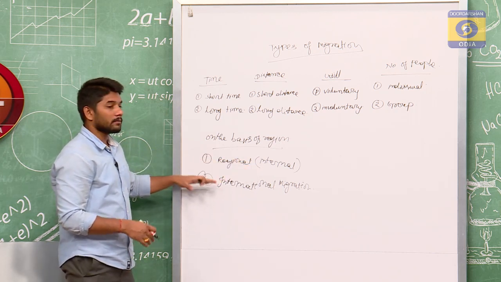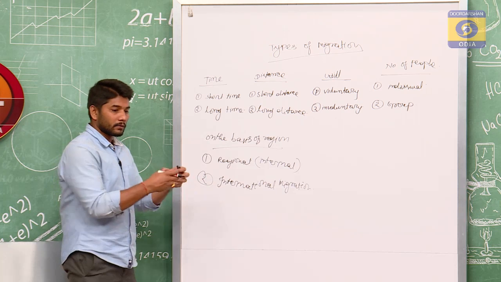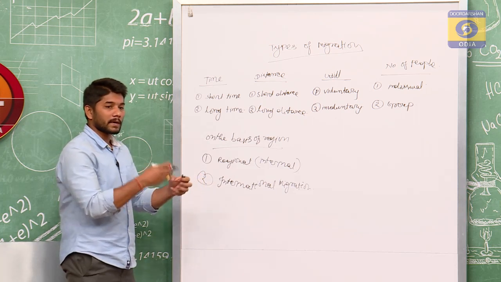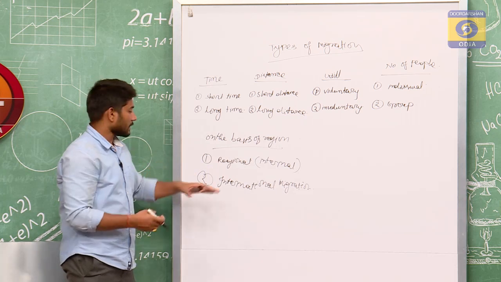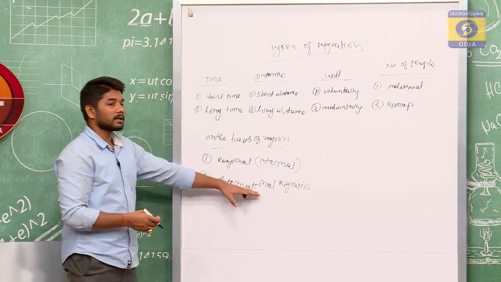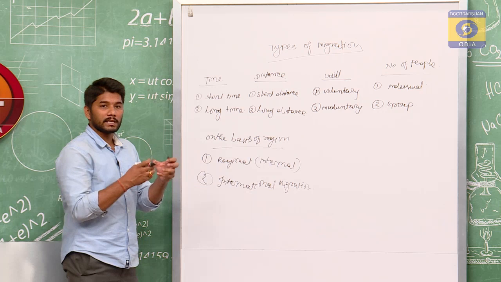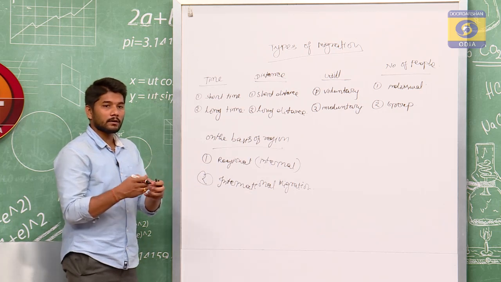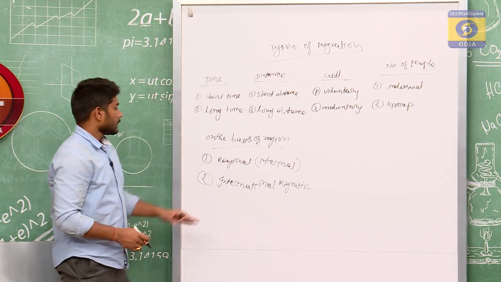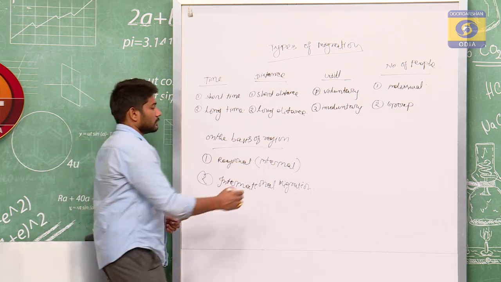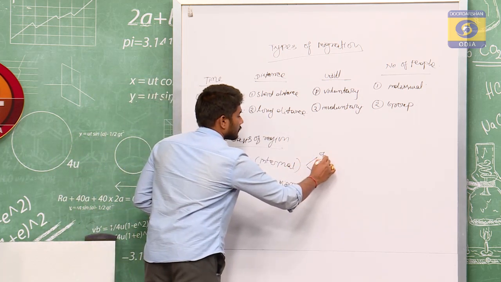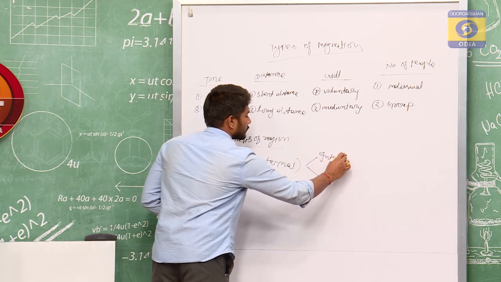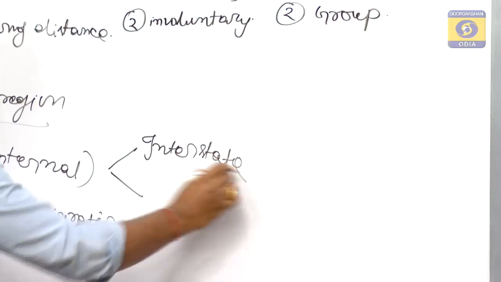Whereas, when the migration is between two regions, for example, from India to America, from America to China, these types of migration are known as international migration, where people change their place from one country to another country. Now, internal migration is again of two types, interstate and intrastate.